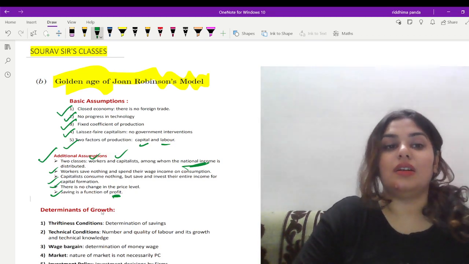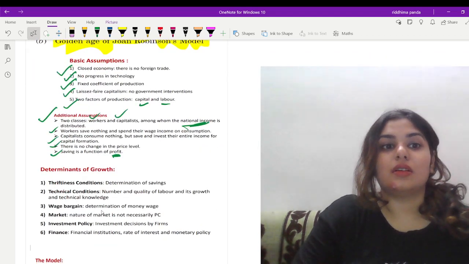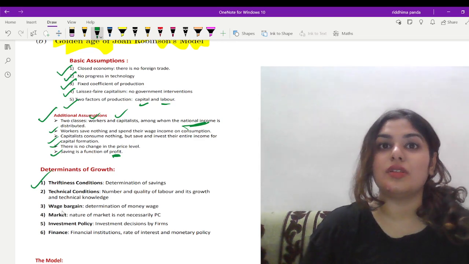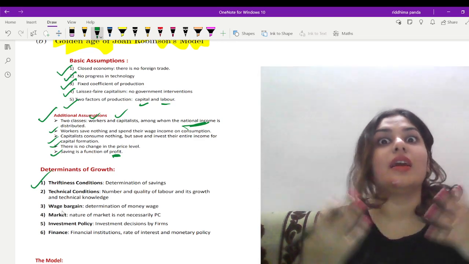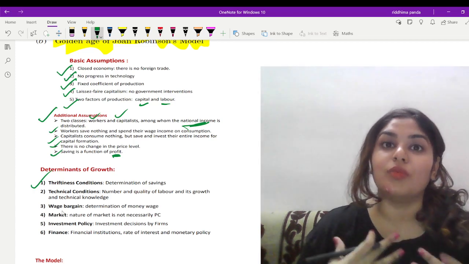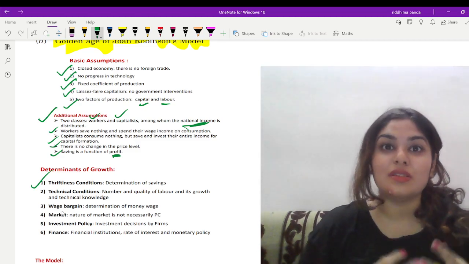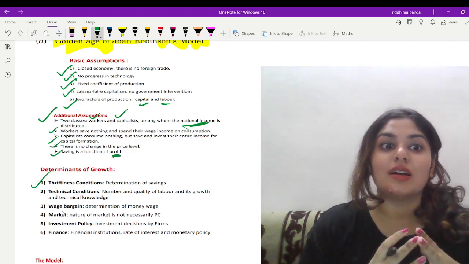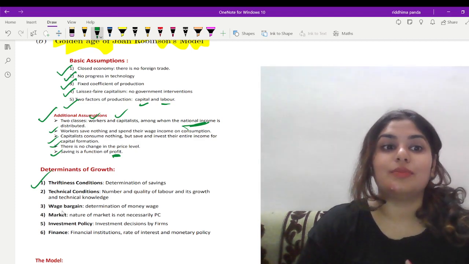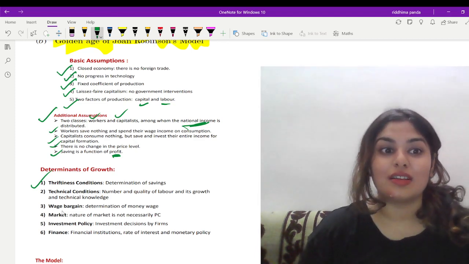Now let us determine the growth determinants here. First one is the thriftness condition. Thriftness condition means, we know that individual savings lead to a decrease in aggregate savings, okay. So that is the thriftness condition, meaning people tend to save more by consuming less. That is the tendency. Thriftness means, what we call in Bengali kipte-mo, right? So that is thriftness, or in Hindi, paise kharch nahi karna, that is called thriftness.